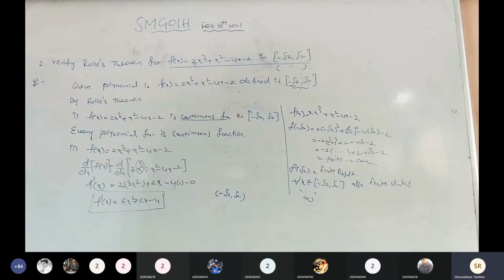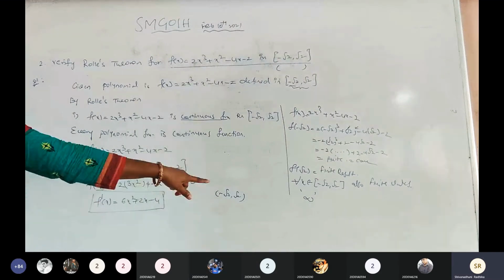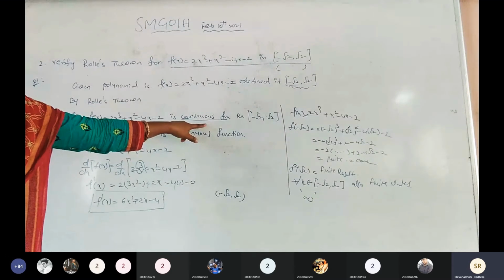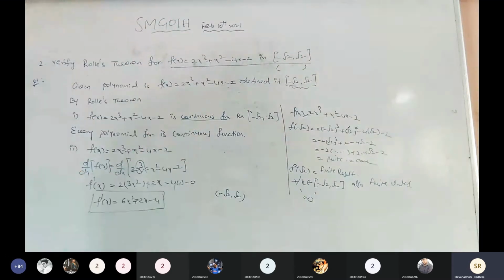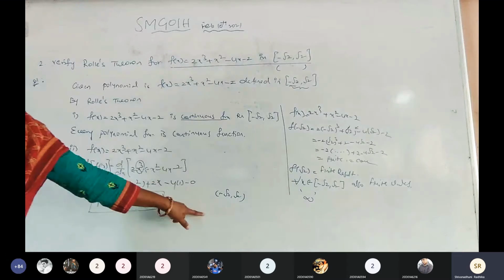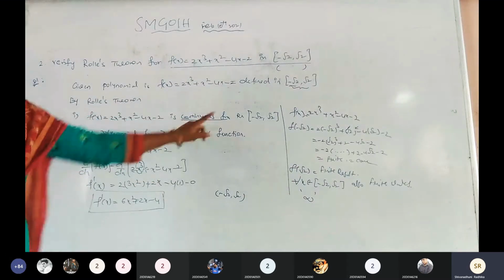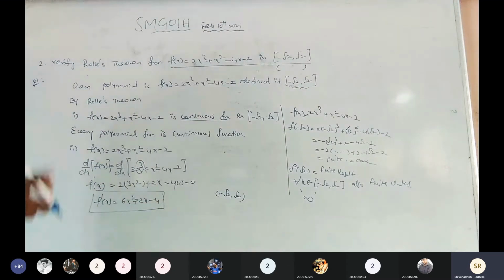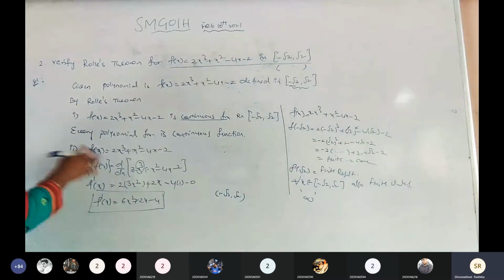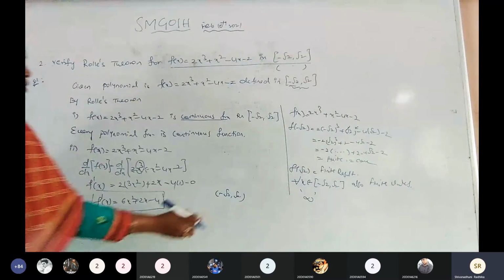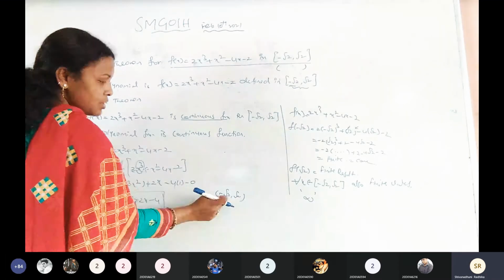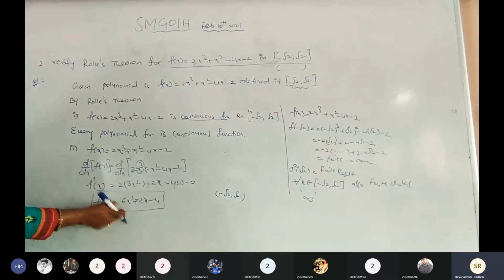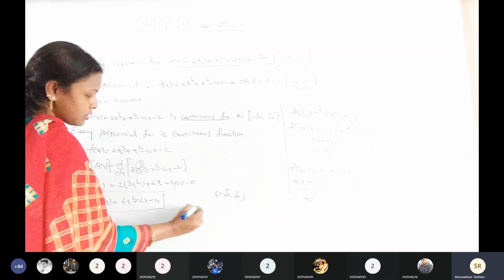It becomes a continuous function, ma'am. When it is f dash of x, we must use derivable. When it is f of x, we must use continuous. Is it clear? The same definition applies, but it is called derivable here, and continuous function there. Now f dash of x equals 6x square plus 2x minus 4 is a derivable function because it does not have any denominator. And also listen carefully, substitute the in-between values of minus root 2 comma root 2 in the given f dash of x, we are not getting any infinite, all are finite.